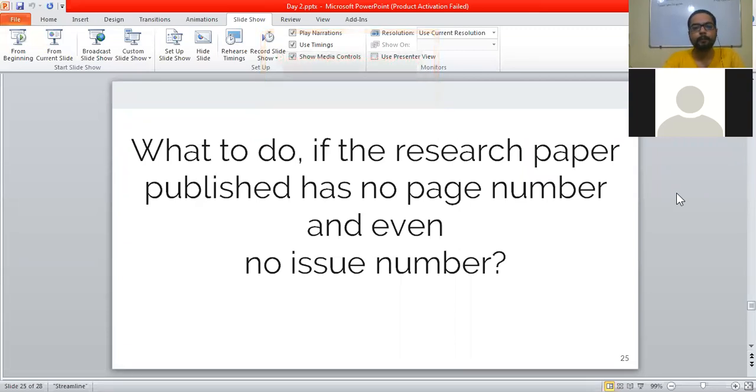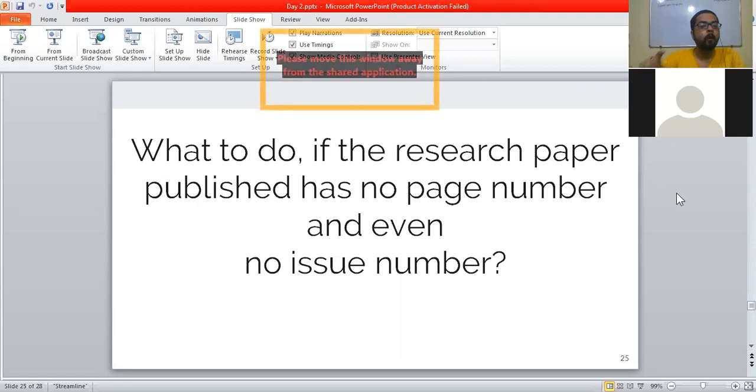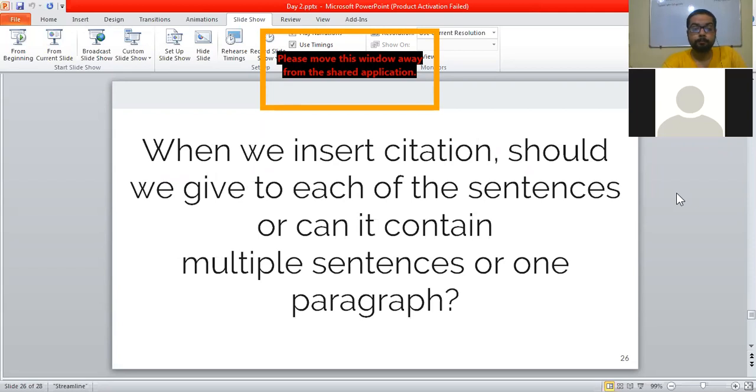The next question some of you sent me was what to do if a research paper has no page number and no issue number. In this case, you need to go to the website of that journal and try to search it there, and you will ultimately get an issue number and a page number.